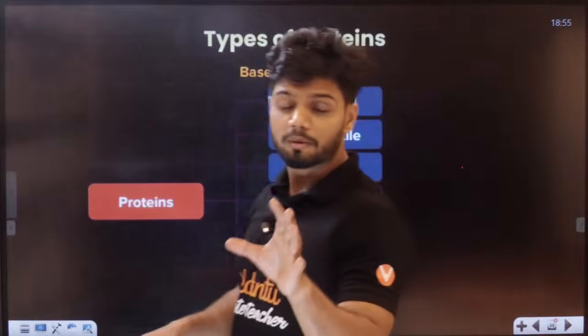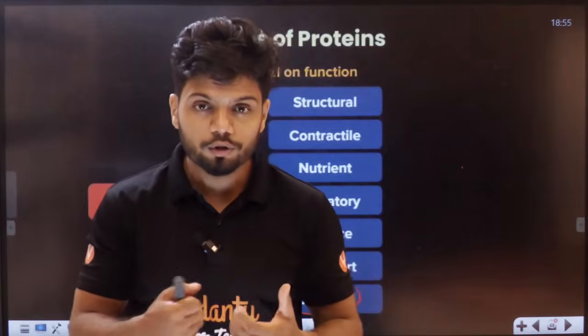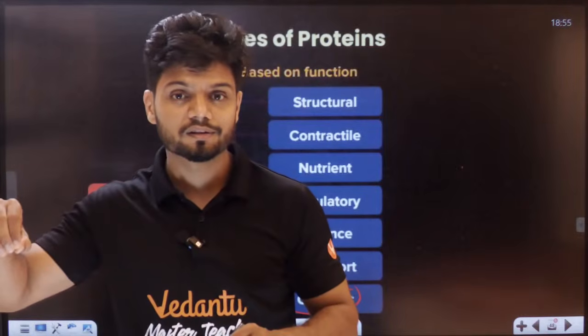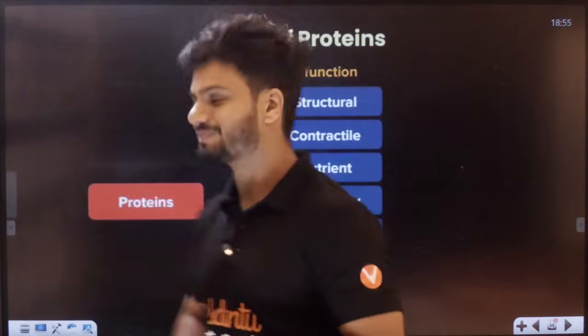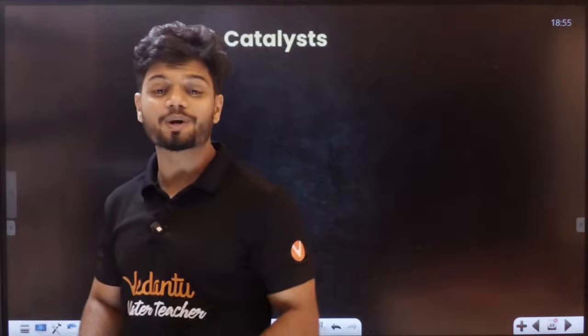A protein can help as a catalyst. A protein can act as a catalyst. Now, what do you call that, students? If a protein can act as a catalyst, that is called an enzyme. Okay, students, now we come to the next part of the chapter, the enzyme part.